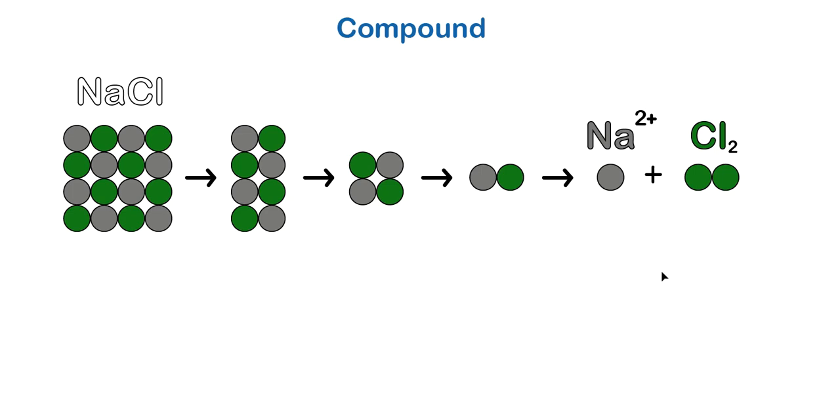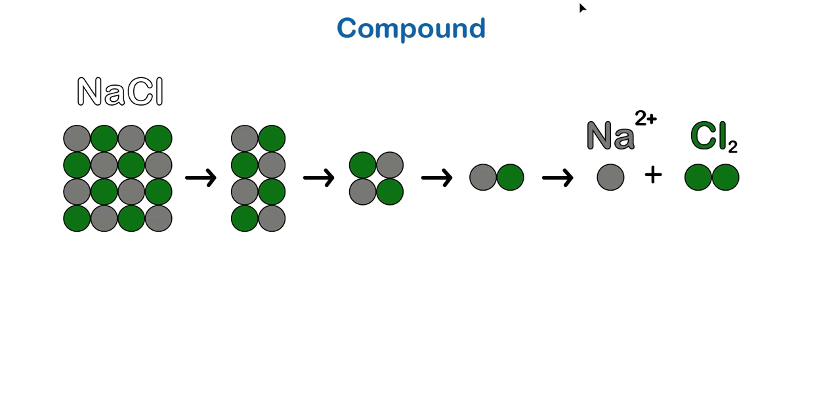So you hit a point where you divide it, and really you only get one chlorine here. But chlorine, as you'll find later, is a homonuclear diatomic. It quickly combines with another chlorine, and you get Cl2. So a compound can be divided to a point where it's no longer the compound. So this molecule of sodium chloride has different properties than these atoms of sodium and chlorine. So that's the difference between the element and the compound.